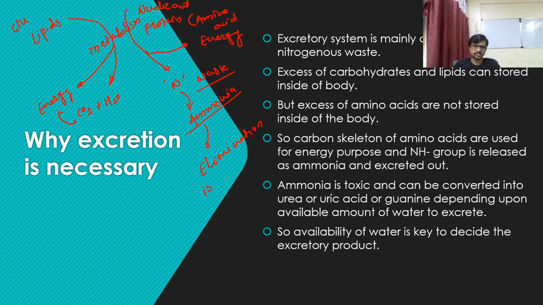Elimination is necessary. It is important because it's toxic in nature, and that's why it is necessary to eliminate this. So our system of excretion is all about the elimination of nitrogen waste. The excretory system is mainly concerned with nitrogen waste, or you can say elimination of nitrogen waste.